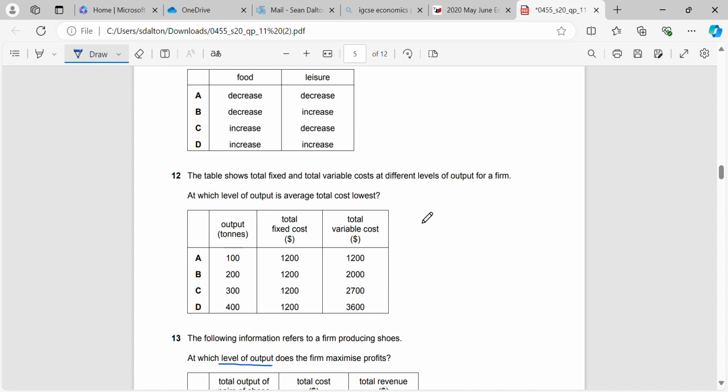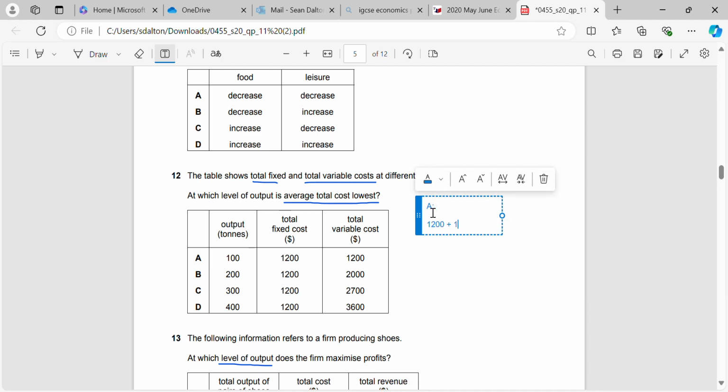Okay, the table shows total fixed and total variable costs at different levels of output. At which level of output is average total cost the lowest? Okay, so how do we calculate our average total cost? We need to add our total fixed and total variable to get our total cost and divide it by our output. Okay, so for A, for example, here, that would be 1,200 plus 1,200 equals 2,400. 2,400 divided by 100 should give us 24 per unit.